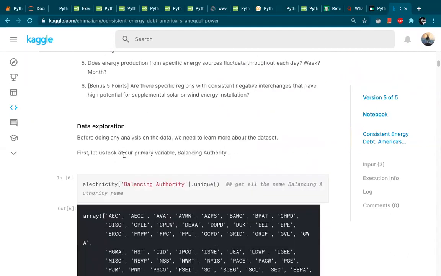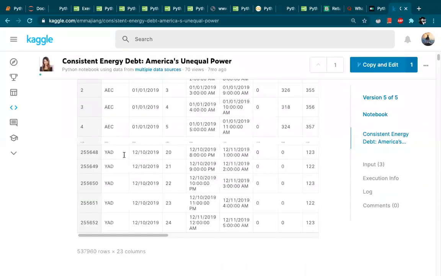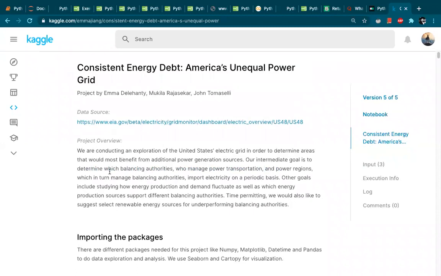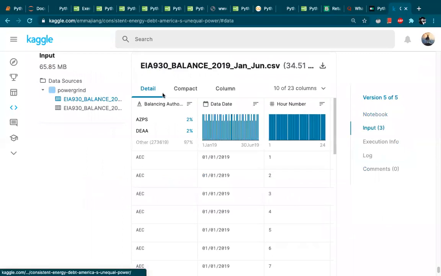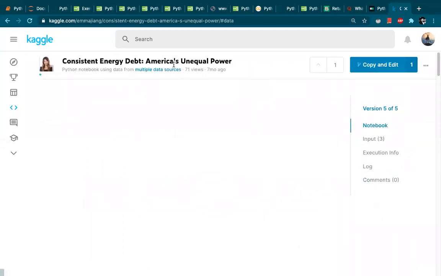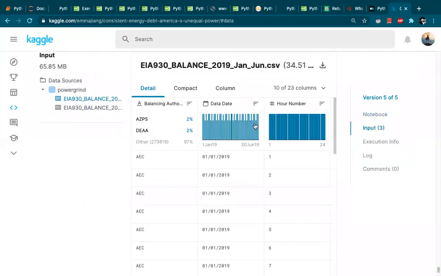But what is the problem? This is a solution, but where can I find a problem? If there is a specific problem, then I can go with that data and solve it. Usually, at the start, they give the particular problem, like we are conducting an exploration of this and that. Otherwise, here you can also find the problem: consistent energy debt, America's unequal power. So these are their sources.